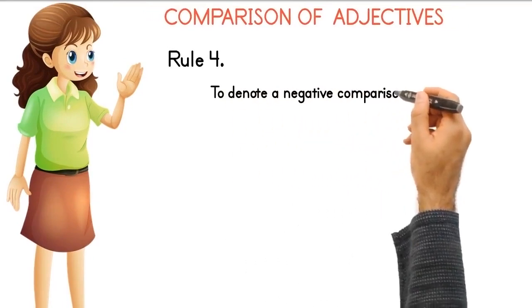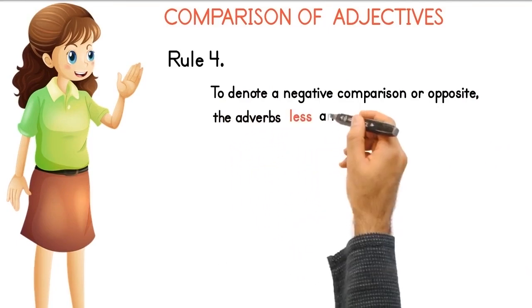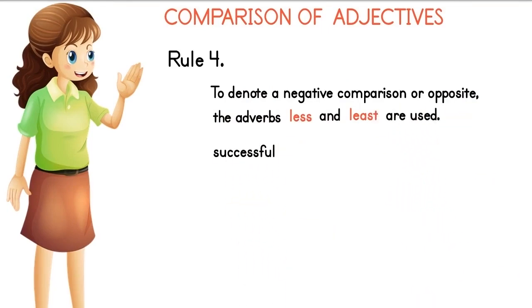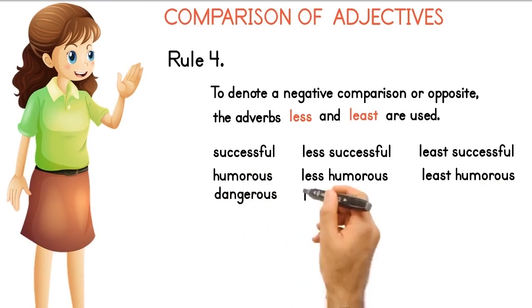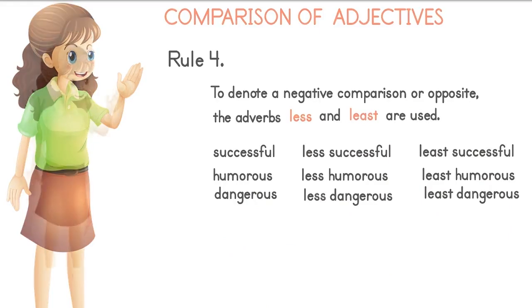Rule number 4. To denote a negative comparison, or the opposite, the adverbs less and least are used. Examples: successful, less successful, least successful, humorous, less humorous, least humorous, dangerous, less dangerous, least dangerous.